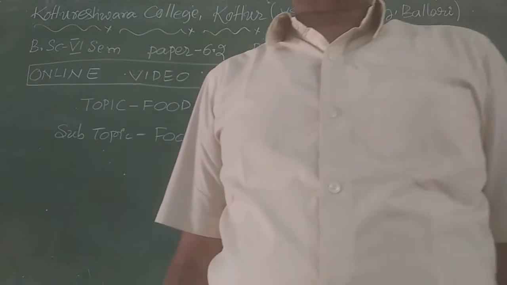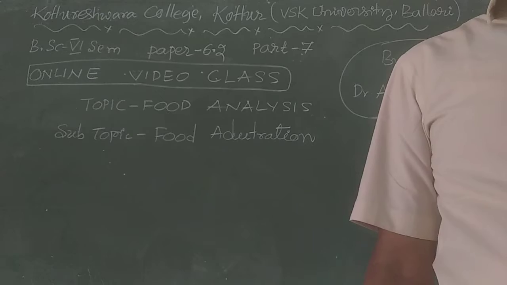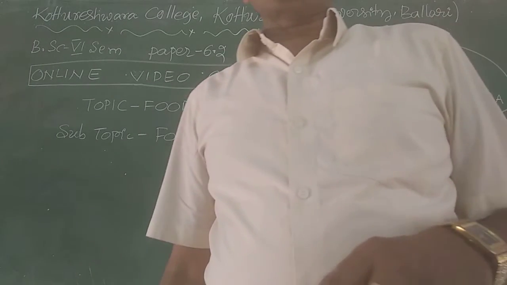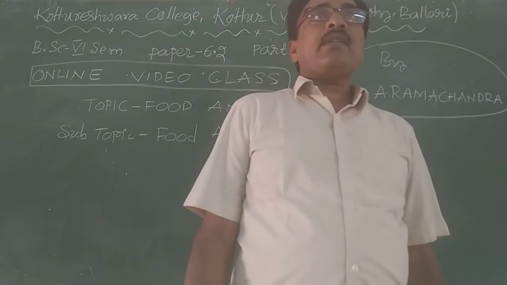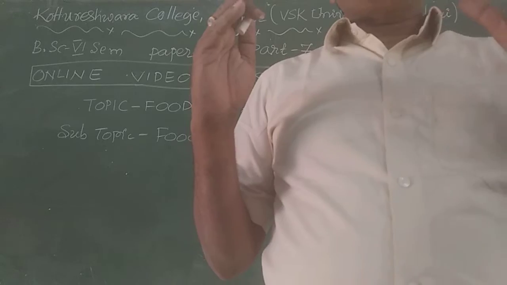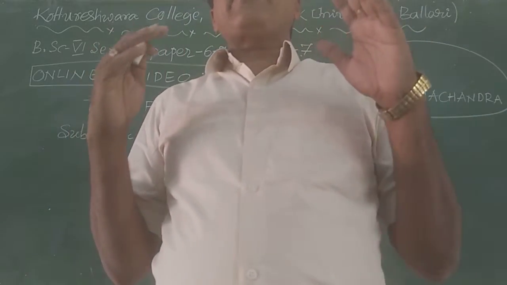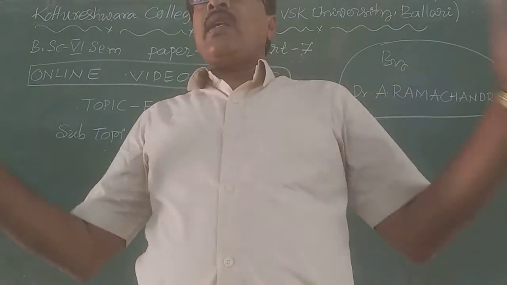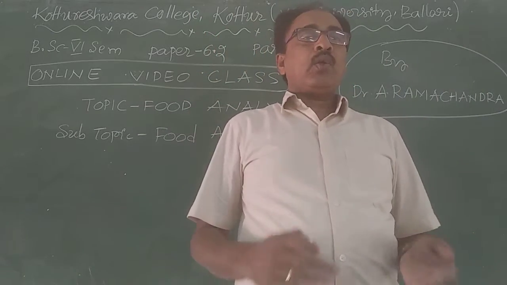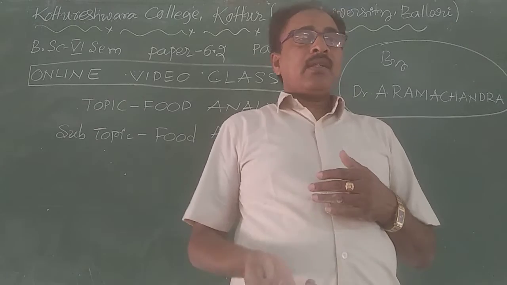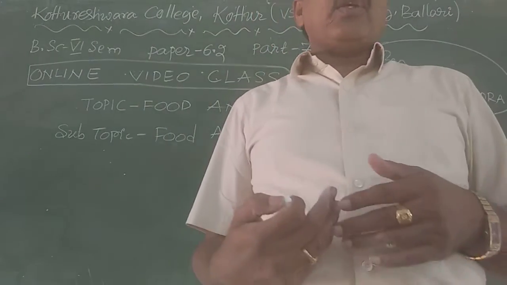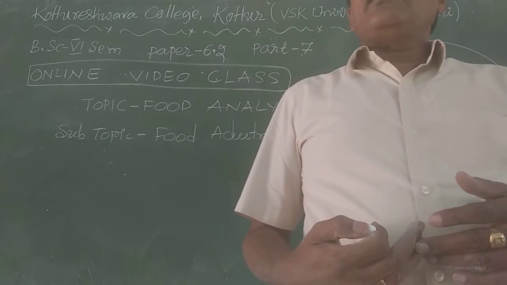By adding these adulterants into the food, the purpose is to increase the quantity, to increase the weight, and to make the colors more attractive, right?